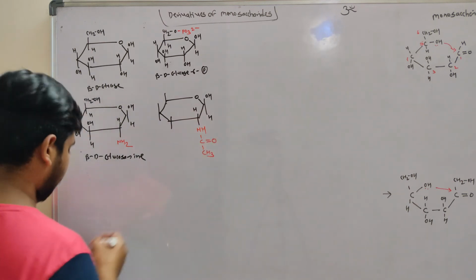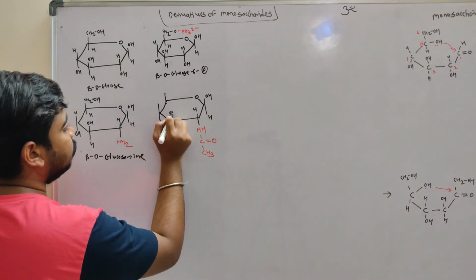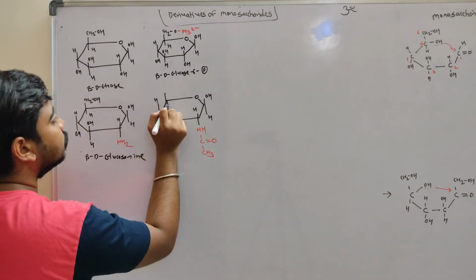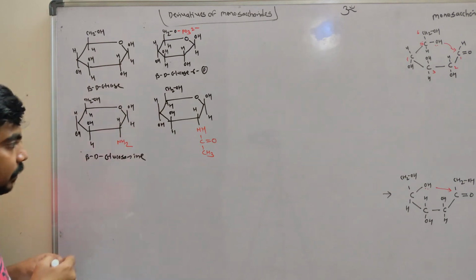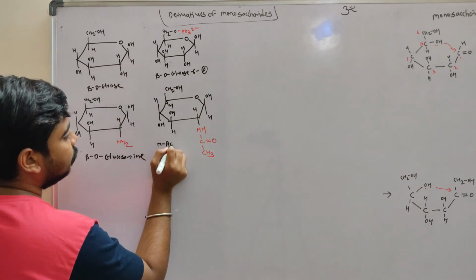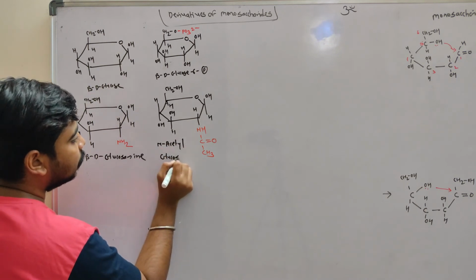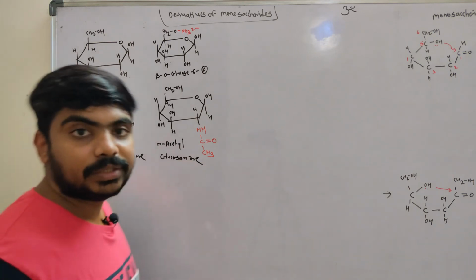Acetyl group is added here. So rest of the structure is as it is. OH, H, CH2, OH. This is N-acetyl glucosamine. Okay, very important structure, N-acetyl glucosamine.